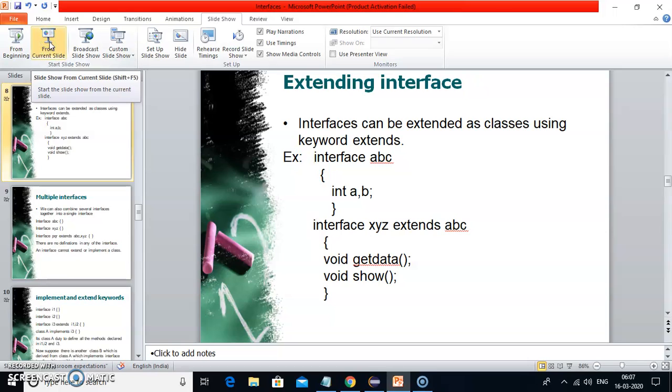Okay, so hello everyone again. So let us see, in the previous video we saw the basics of interface. Now let us see how an interface is extended, so extending an interface. An interface can be extended like classes using the keyword extends.